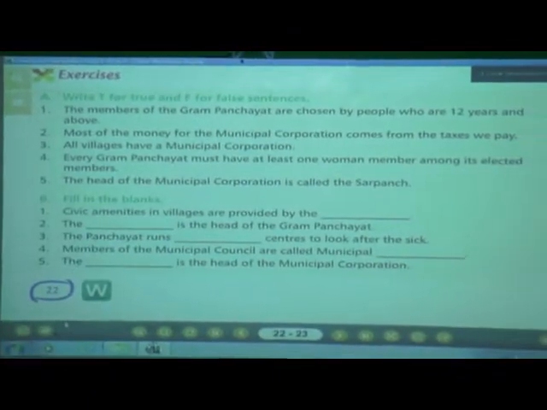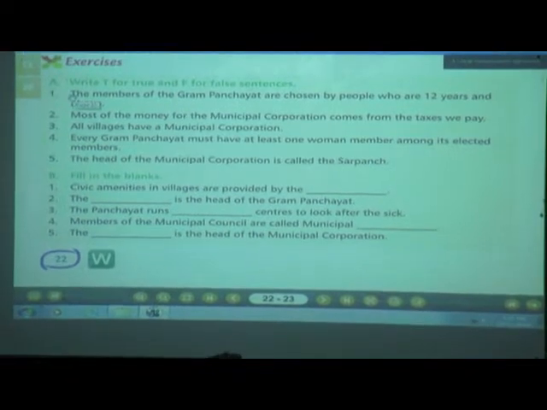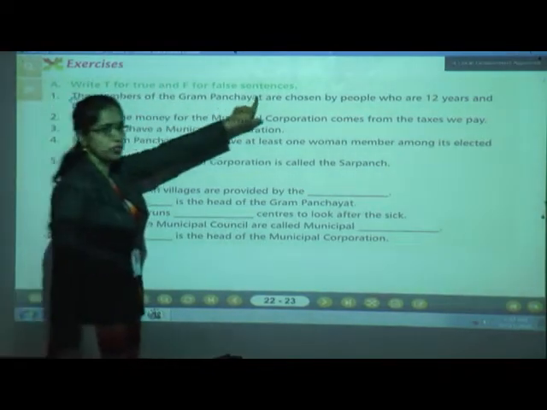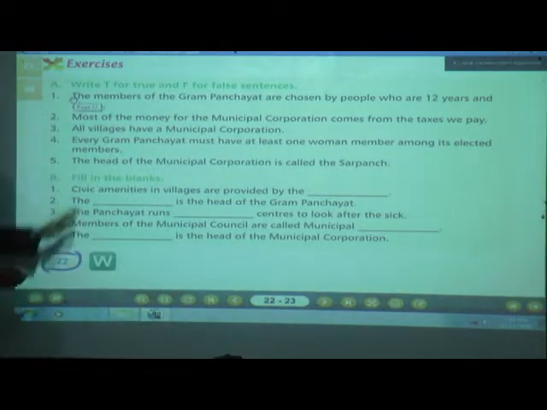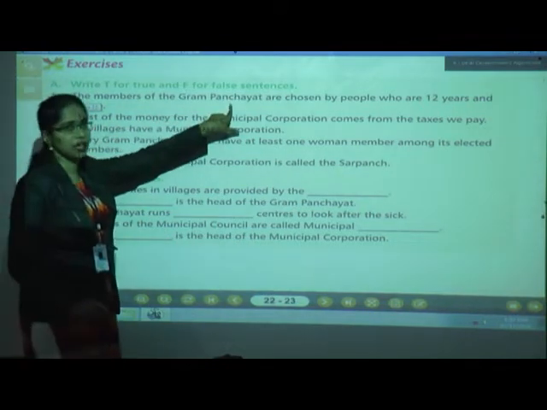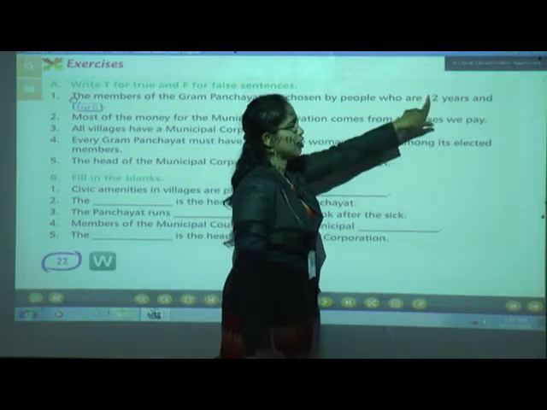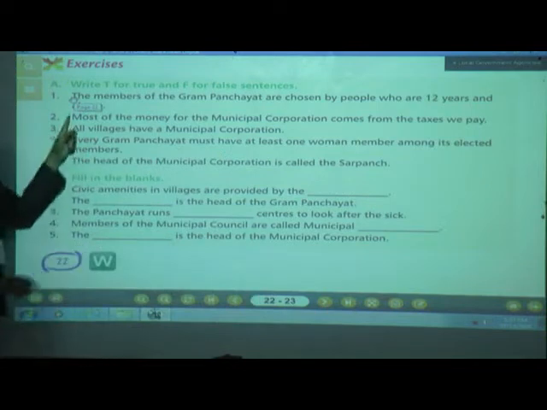Yes children, open page number 22 and the first question, A, is: Write T for true and F for false statement. Yes children, we are going to see true or false. Number 1, the members of the Gram Panchayat are chosen by the people who are 12 years and above.